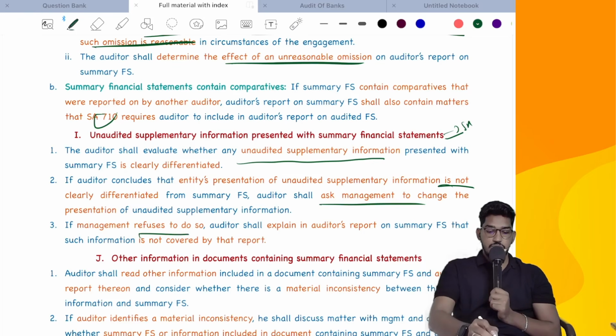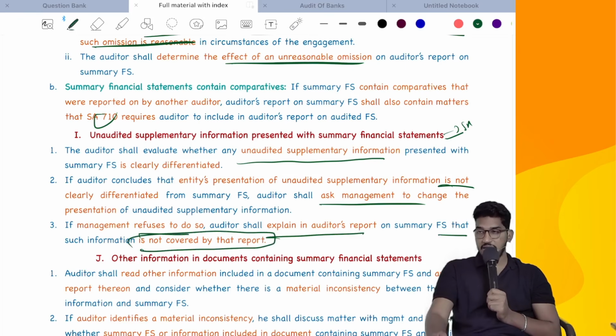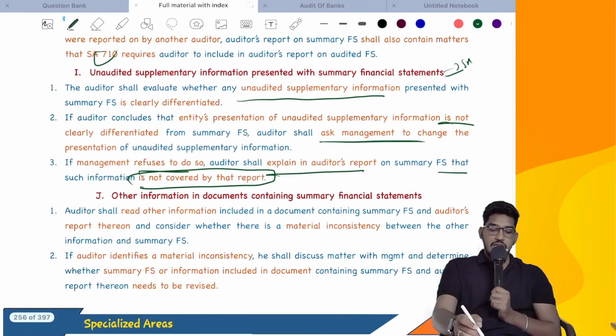If management refuses to do so, the auditor shall explain in the auditor's report on summary financial statements that such information is not covered by that report. How will you take the action? Not by modified opinion, but by way of other information. We will use the other information paragraph as per SA820. There itself we will say our opinion is restricted only to summary financial statements, not on other information which is supplemented.